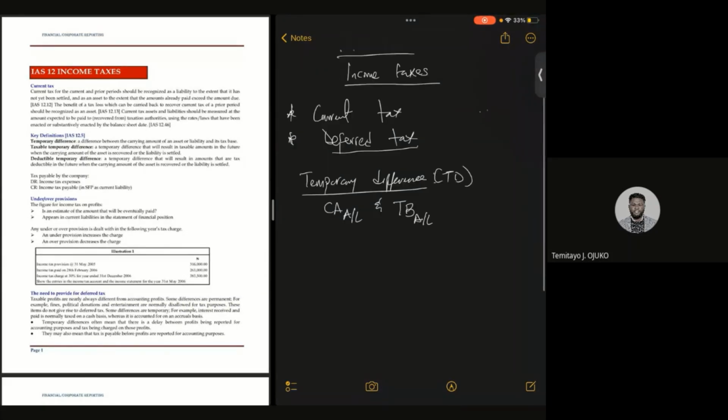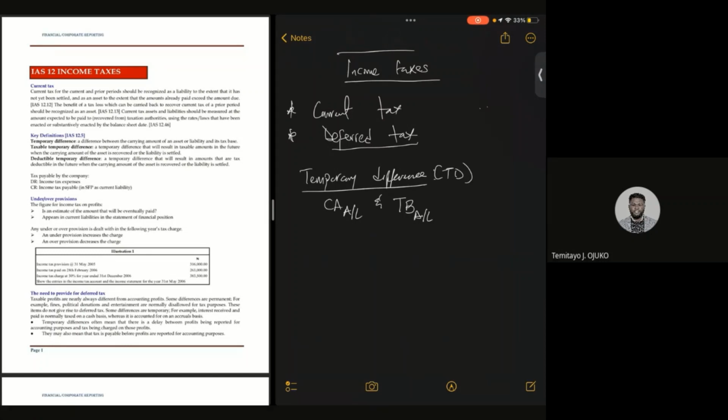Now, a typical example of a temporary difference is when you have capital allowance and depreciation. These two are very, very important. Let me just use this as an example.